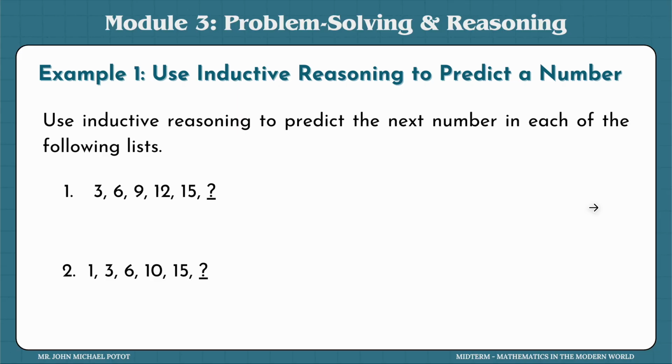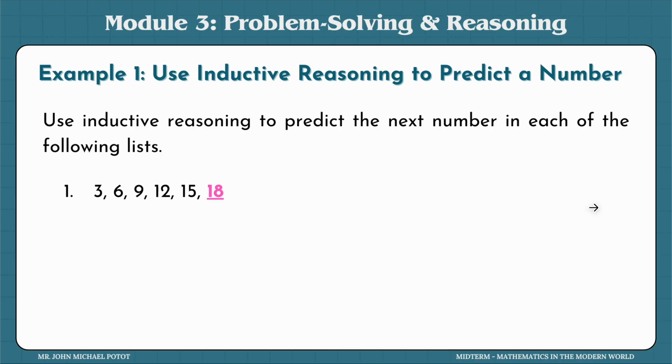Okay, let's see this. 1 to 3, that is just plus 2. 3 to 6, just plus 3. 6 to 10 is plus 4. So as you can see, the numbers that you are adding together also have their own pattern. And that's okay. That is still part of the pattern that is present in this example.